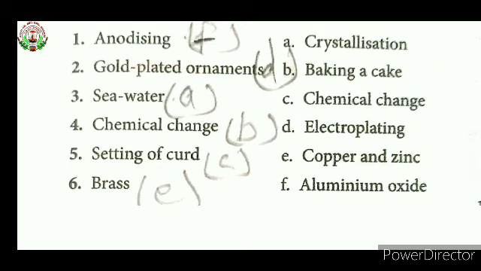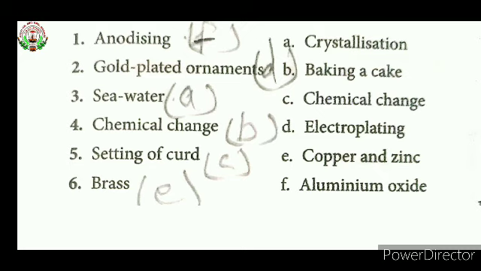Then third one, sea water. Sea water is collected for forming crystals by the crystallization process. That sea water is collected in a pit for the crystallization process.